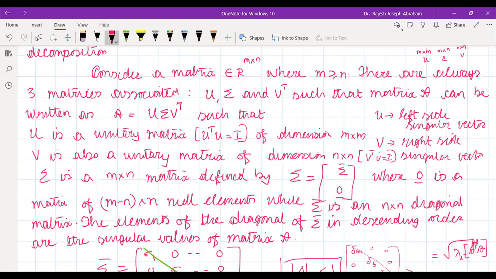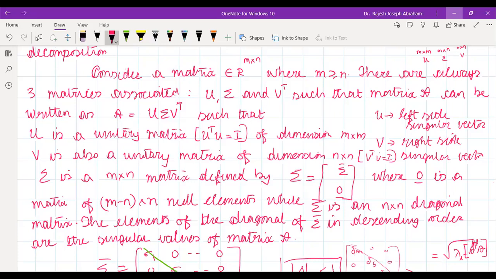Out of that, 0 bar is a matrix of M minus N, and sigma is an N by N diagonal matrix. So that should be M minus 1 or M minus N.